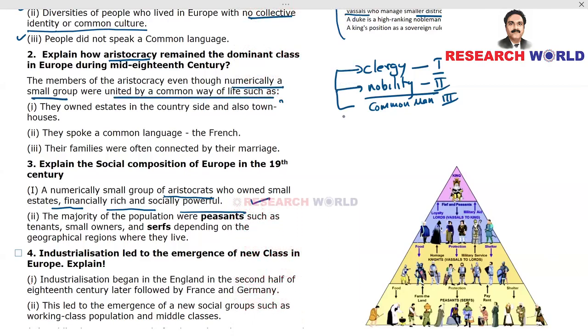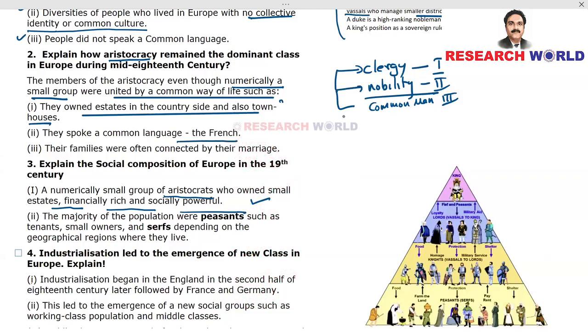That's a key point. And what are these common ways of life? They owned estates in the countryside and also town houses. So they were basically landlords. They spoke a common language, French.